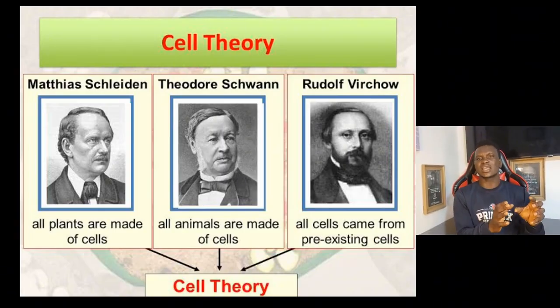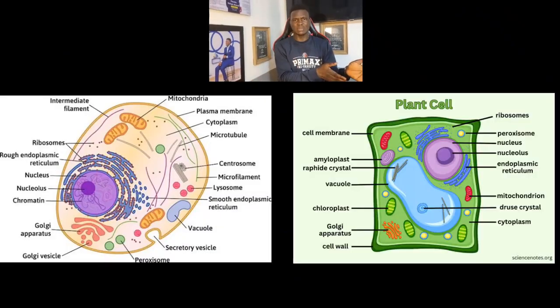Theodor Schwann in 1839 published that all animals are made up of cells. So those are the contributions of the scientists to the structure of the cell. So now let's look at the cell structures. We already said animals are made up of cells. Plants are made up of cells.